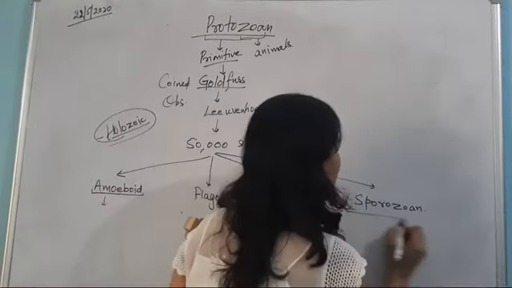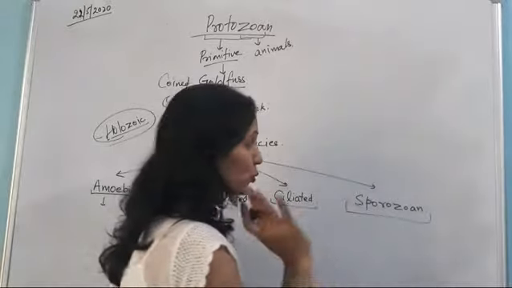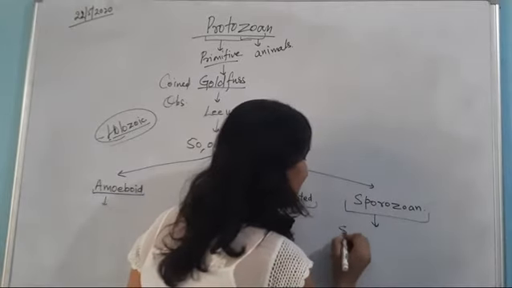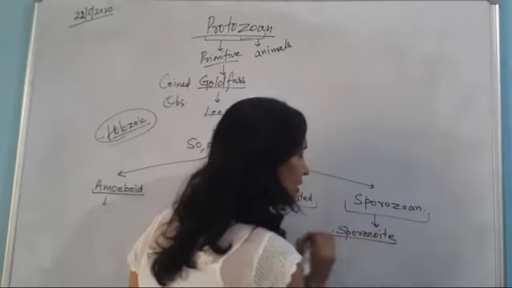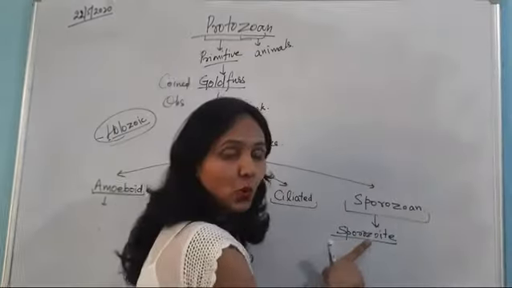The last but not the least is sporozoans. They have an intermediate stage known as sporozoite.